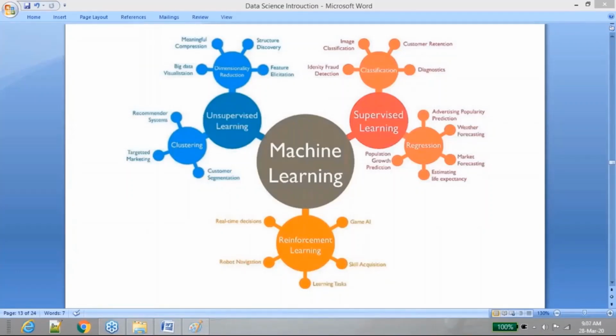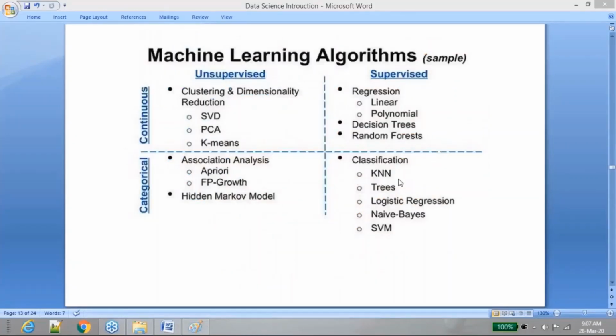Okay, understood. What is supervised learning? This is just a categorization. It's not that your algorithms will behave in a different way based on the kind of input or independent variables, or dependent variables, based on the kind of data that you feed or expect your algorithm to predict. The algorithms are classified like this: supervised learning, unsupervised learning, and reinforcement learning. This image shows some samples of what kind of supervised and unsupervised learning algorithms we have for regression and classification.